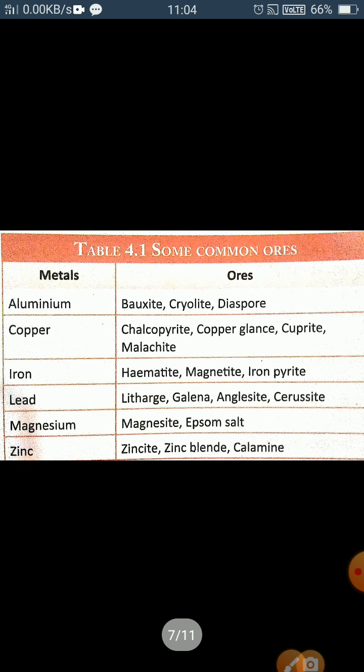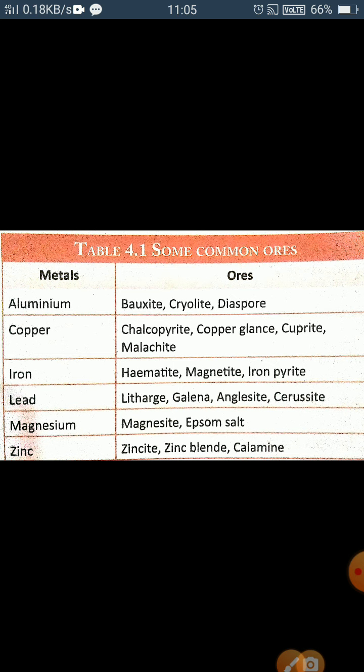So these are some ores, like aluminum has bauxite ore, copper has copper glance, cuprite, iron has hematite, magnetite. So we get metal in these ores. Similarly, non-metals are found in combined state as well as in free state also. Most non-metals occur in nature in the combined state, and some non-metals occur both in free and combined state. Like oxygen and nitrogen occur in free state in nature.